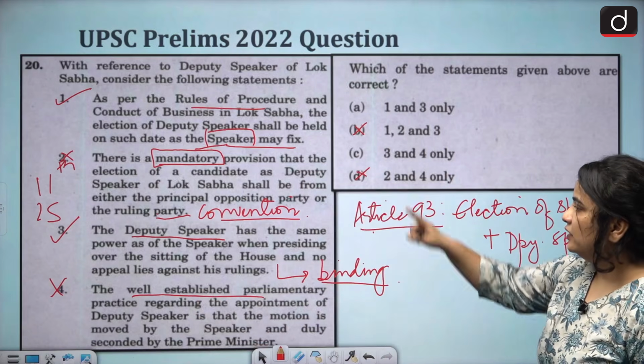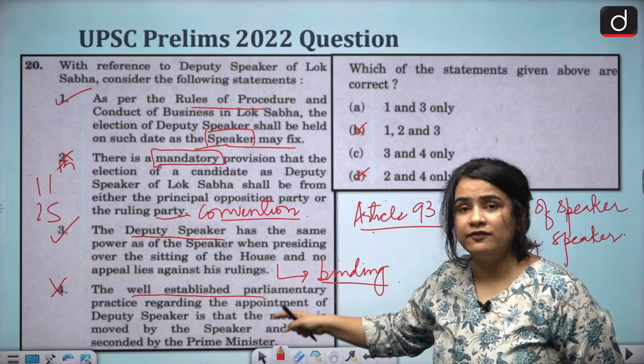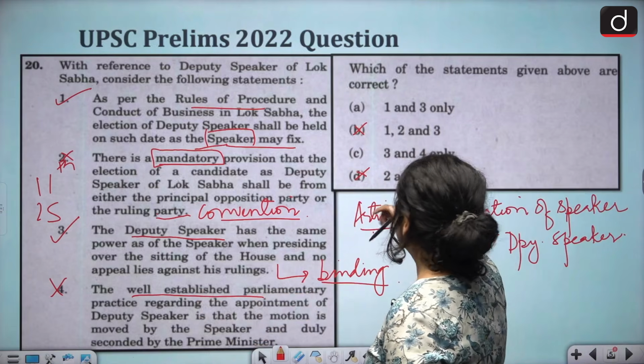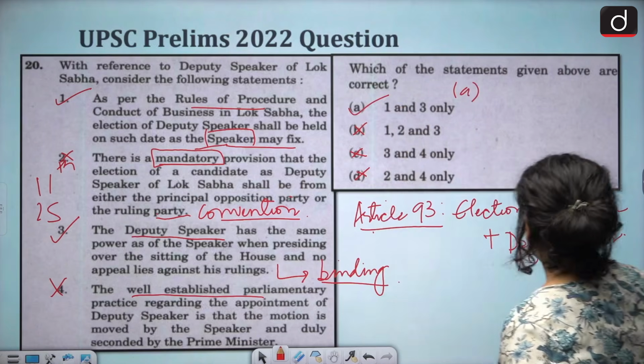Here again, when we had 1 and 3 right, we could quickly arrive at the correct answer without even delving into statement 4. All right. So we have option A again as the correct answer.